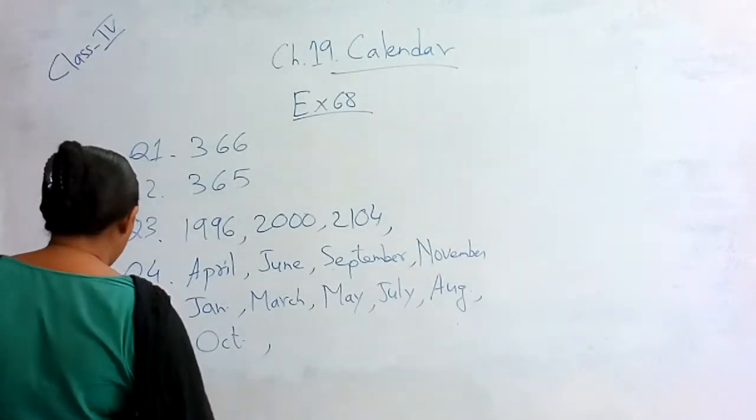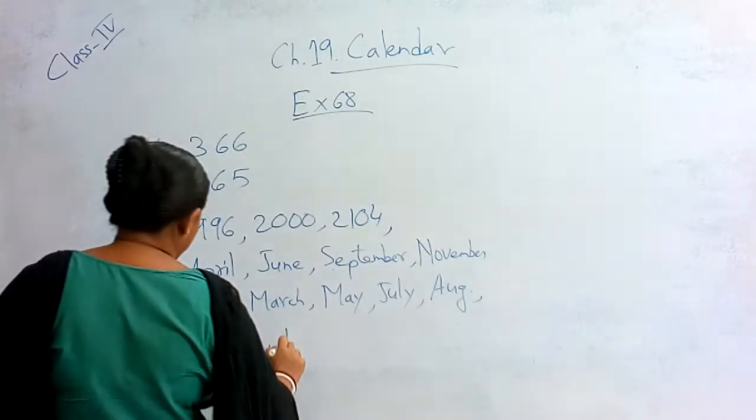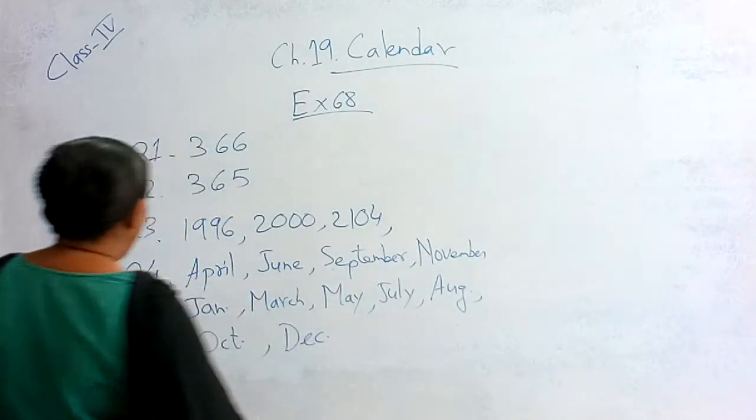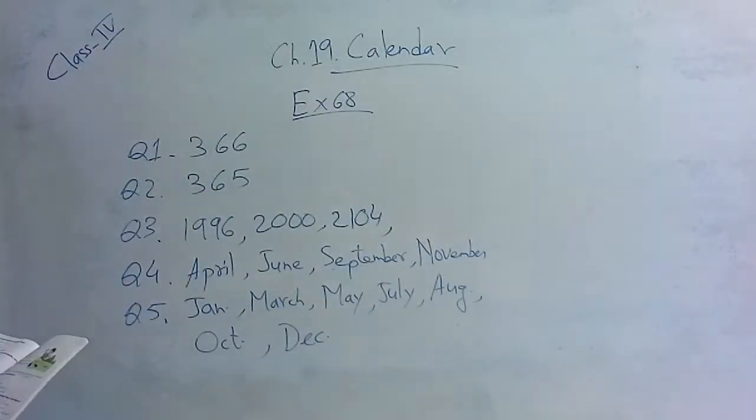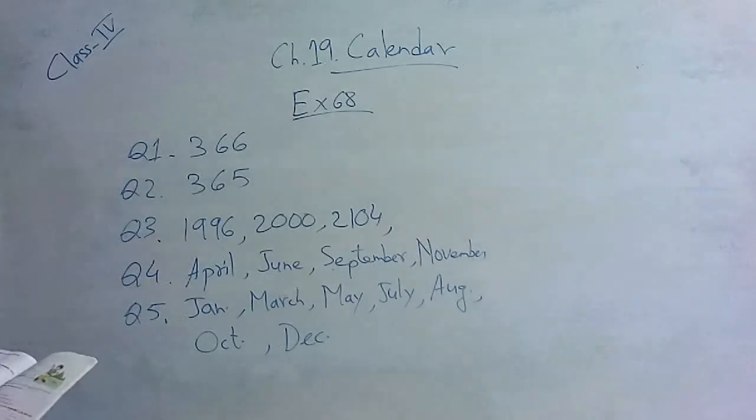You will write the full name. I am writing just the half, but you will write the full spelling, like January. Like this you will write the full name of the months.